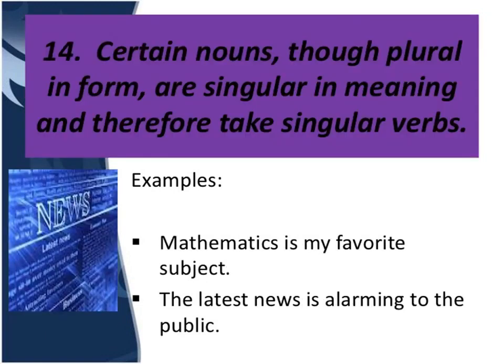Next rule is there are certain nouns which are plural in form but singular in meaning. So when they are singular in meaning, then we will be using singular verbs with them. For example, mathematics. Mathematics has S. Form is plural but meaning is singular as it is one subject only. So we are using singular form of verb. That is, mathematics is my favorite subject.